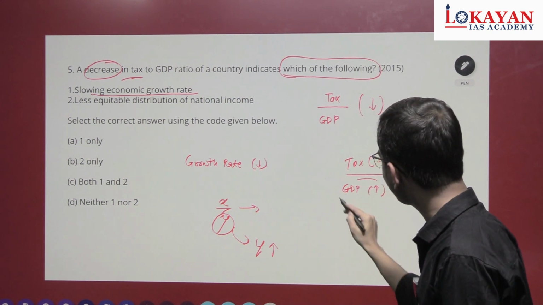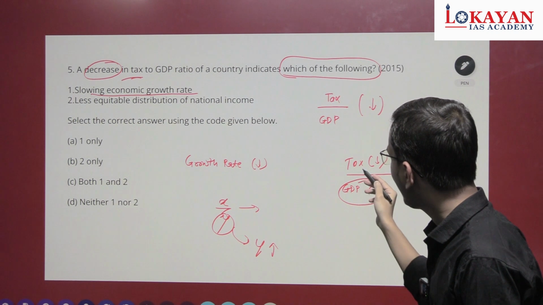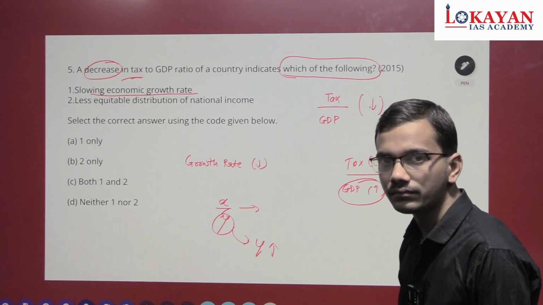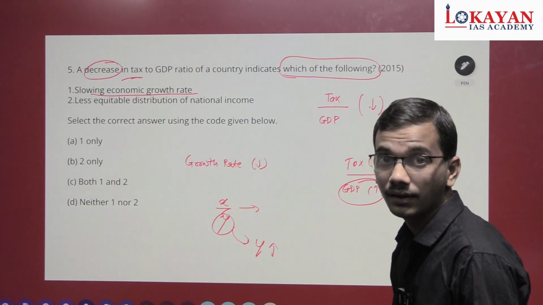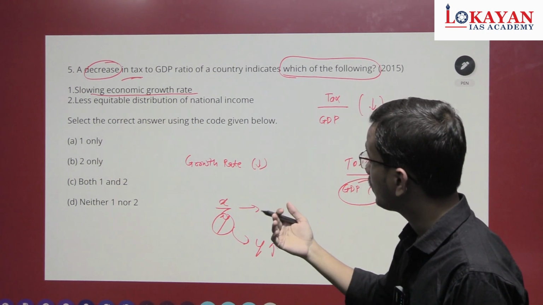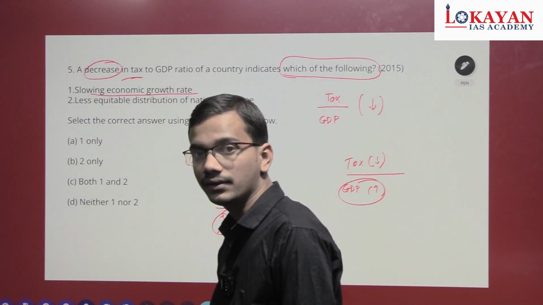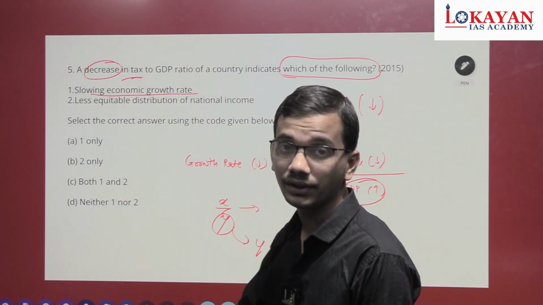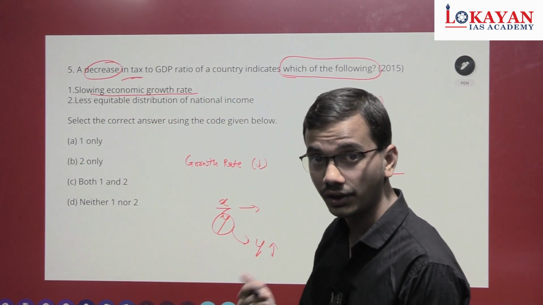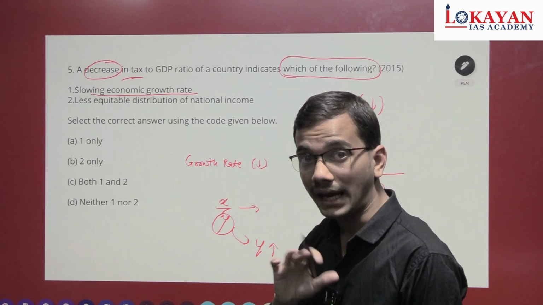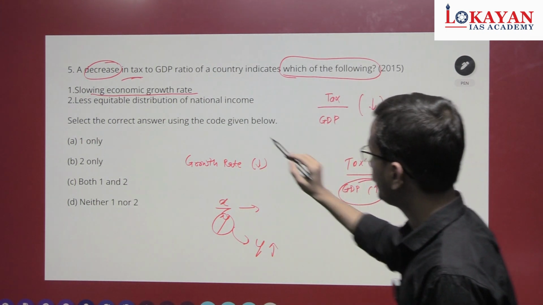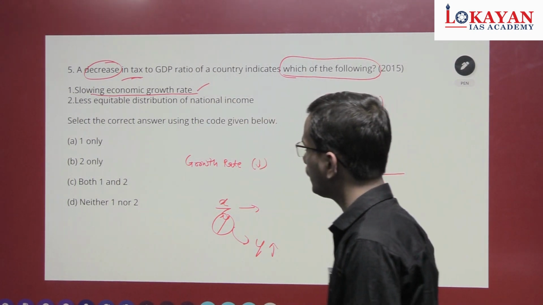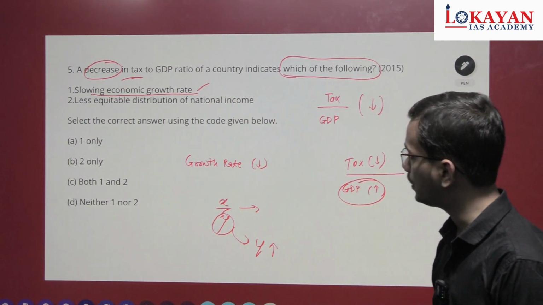Obviously, the denominator is increasing and taxes are reducing. Nothing is directly said that taxes are reducing, but we can derive that, since growth rate is reducing, obviously taxes will be reduced because economic activities are reduced. First one is correct.